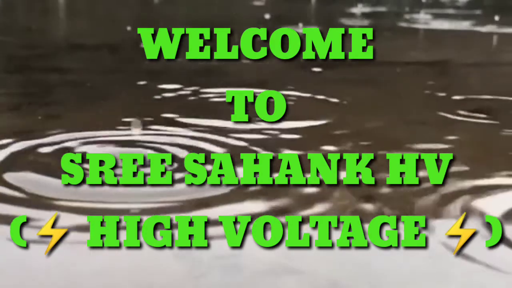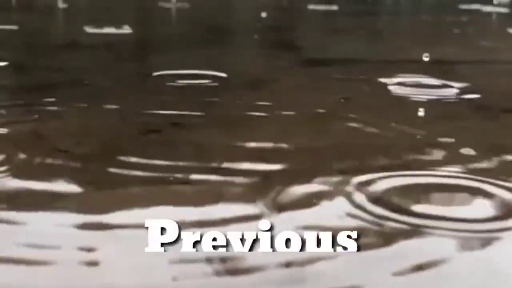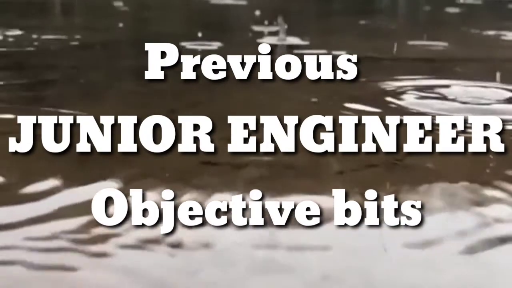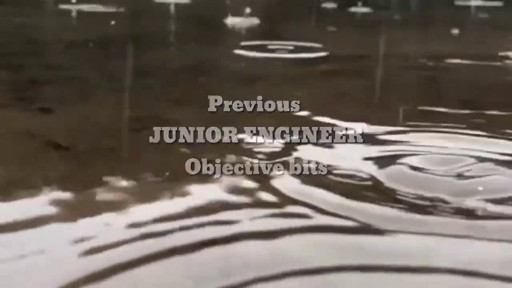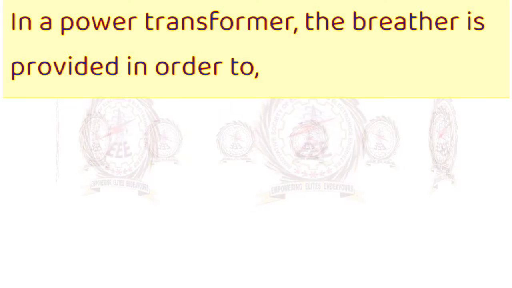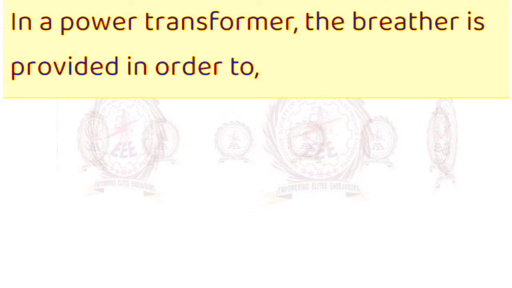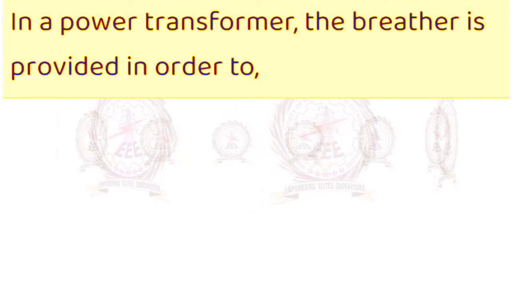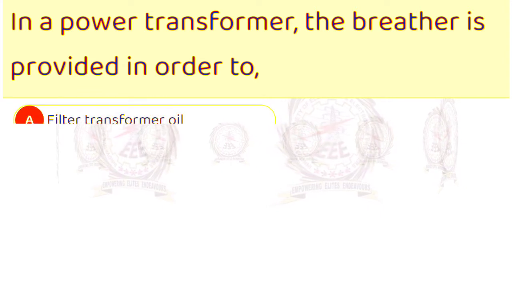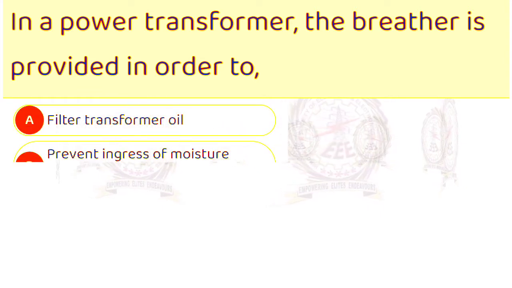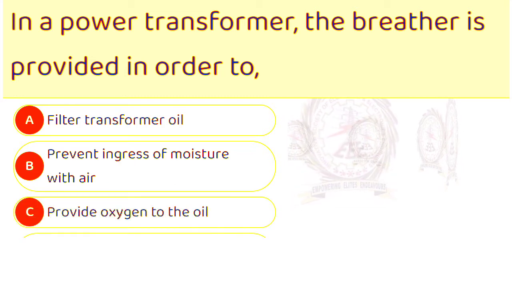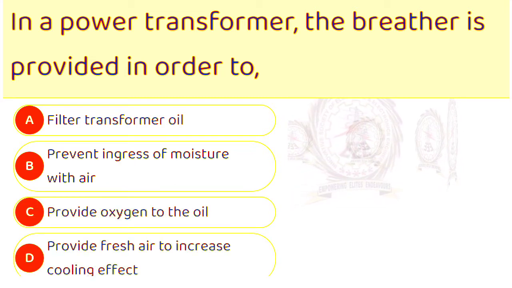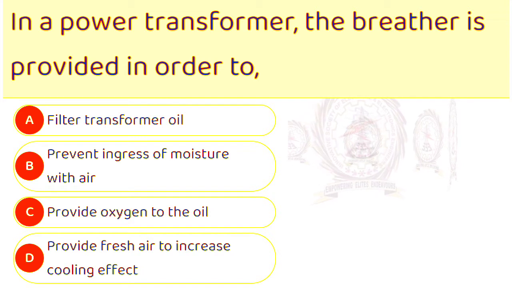In this video, we are going to see various previous junior engineer examination objective bits. First one is, in a power transformer, the breather is provided in order to A. Filter transformer oil, B. Prevent ingress of moisture with air, C. Provide oxygen to the oil, D. Provide fresh air to increase cooling effect.